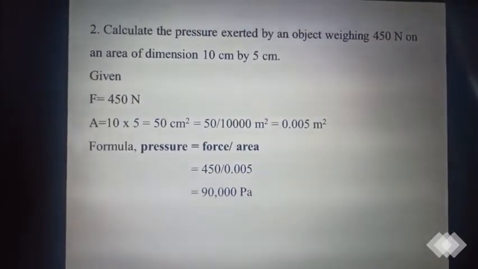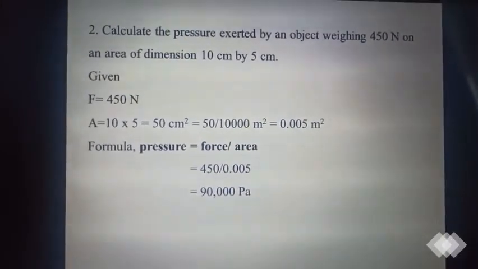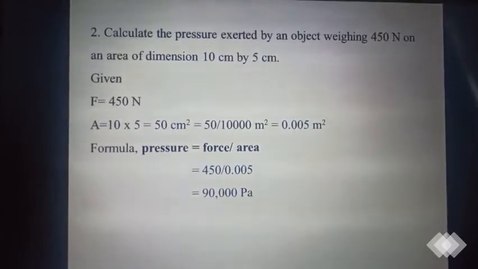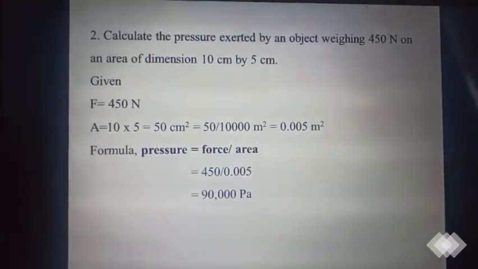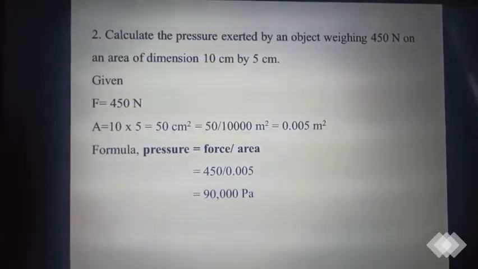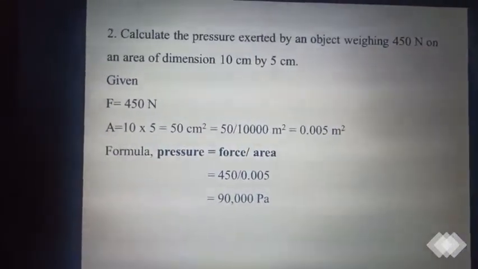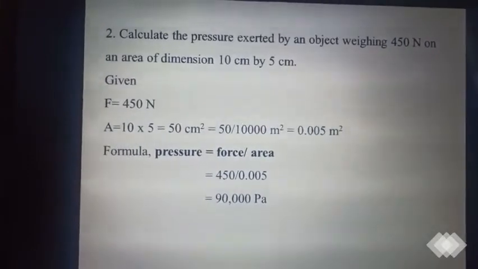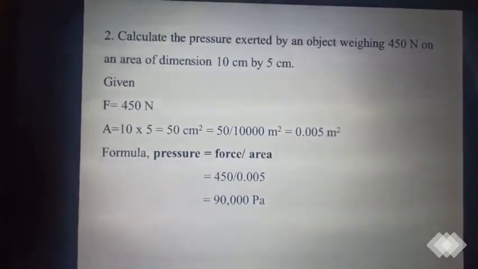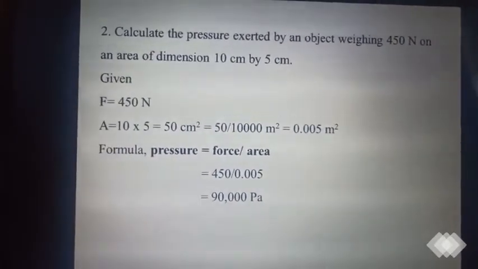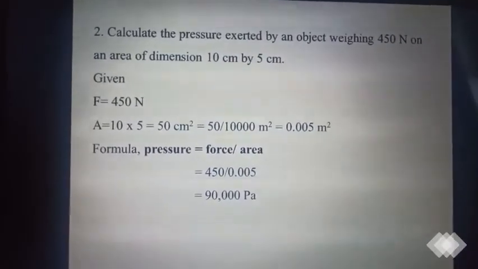Then you can apply this value in the formula. Pressure equals force by area. So 450 divided by 0.005, which is equal to 90,000 Pascal or Newton per meter square. Clear? Either unit you can write, but make sure the Pascal is equal to 1 Newton per meter square, not Newton per centimeter square. So whenever the unit is centimeter, please make sure you convert it into meter.